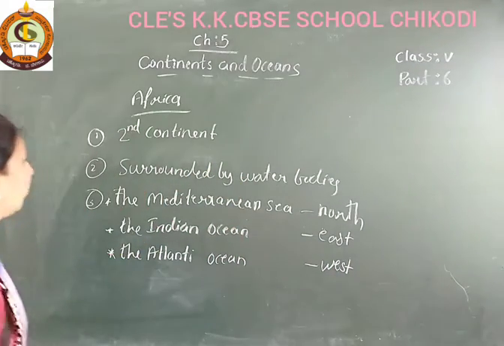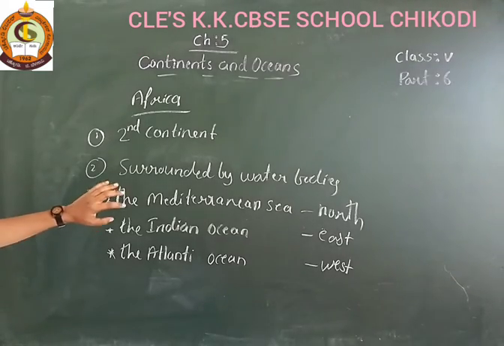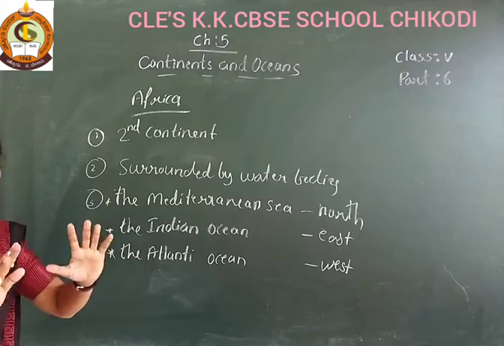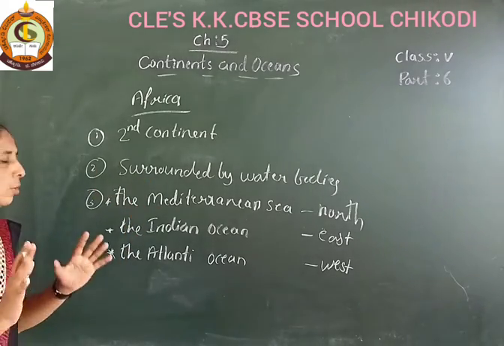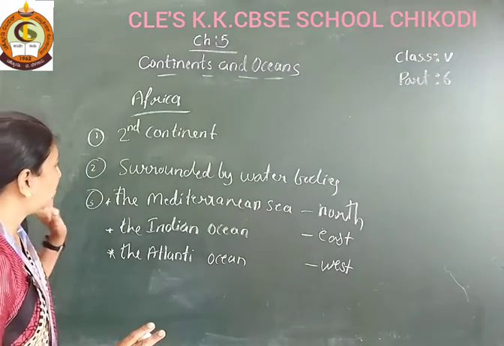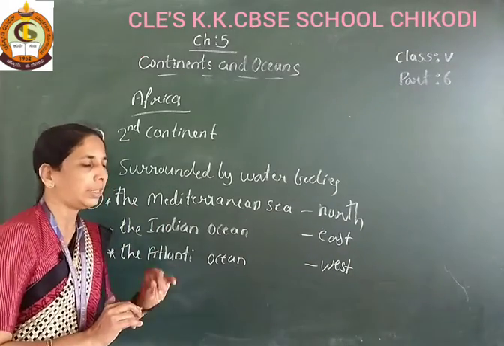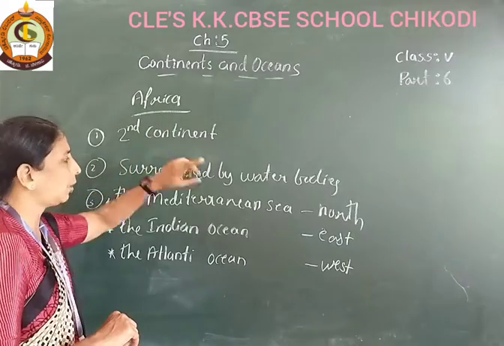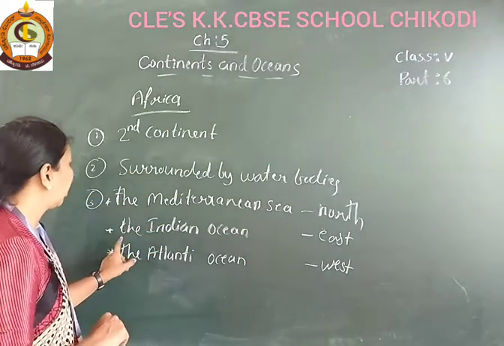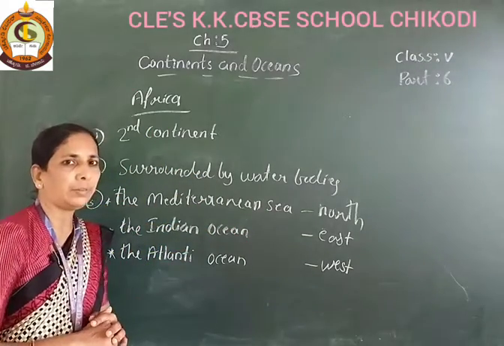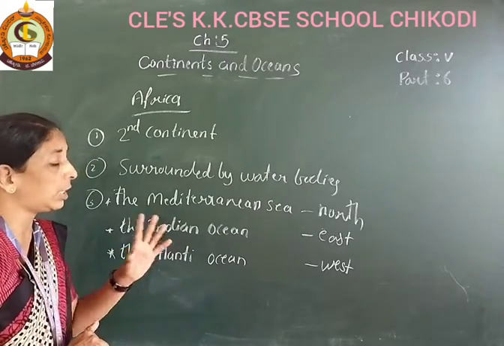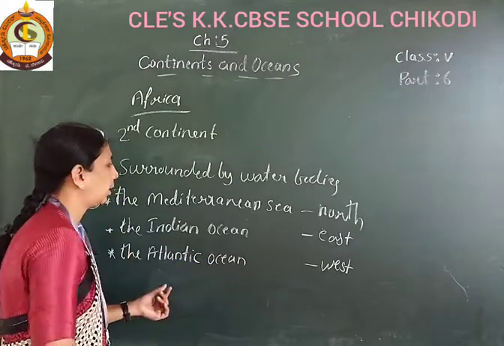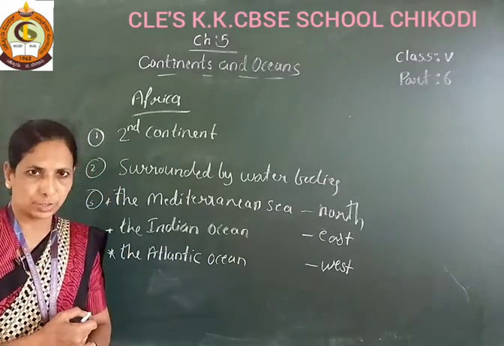Okay students, see here, Africa is the second continent. It is surrounded by water bodies on 3 sides. The Mediterranean Sea is located in the north of Africa, the Indian Ocean is located on the east, and the Atlantic Ocean is situated in the west.